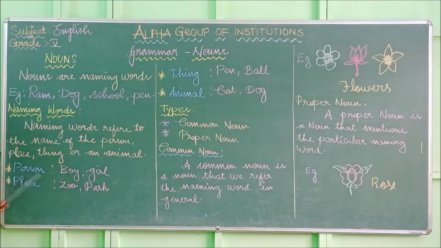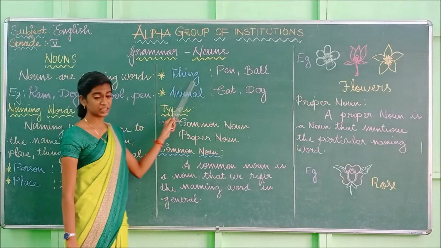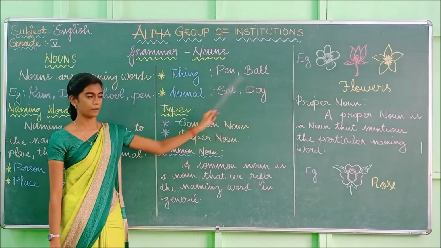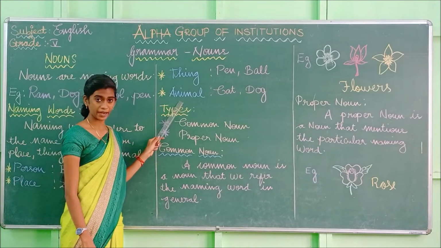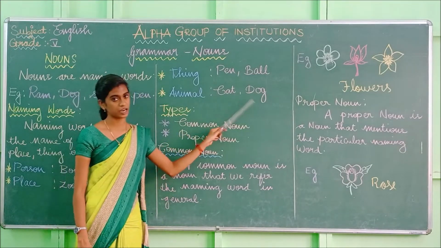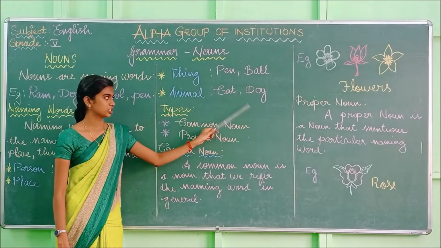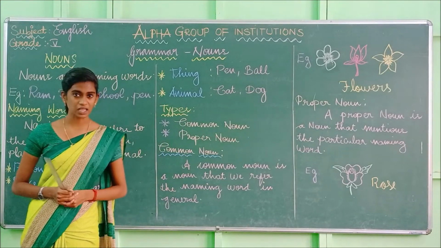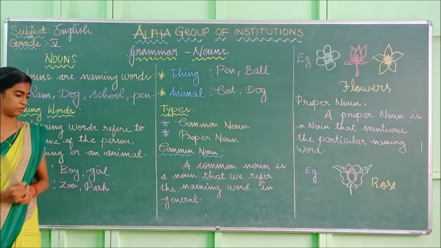And the example for person is boy, girl. And the example for place is zoo, park. And the example for thing is pen, ball. And the example for animal is cat, dog. So what are these called as? Yes, these are called as the naming words.